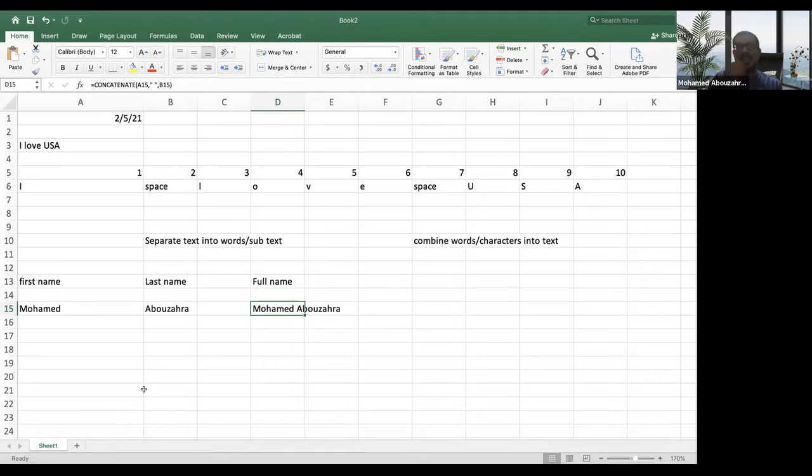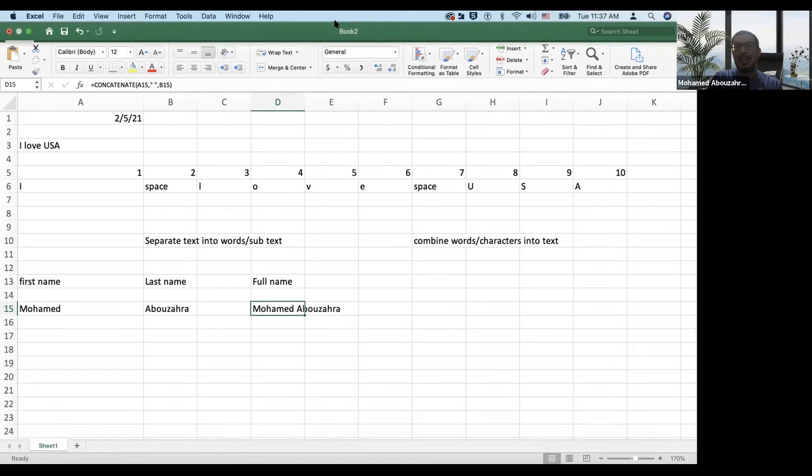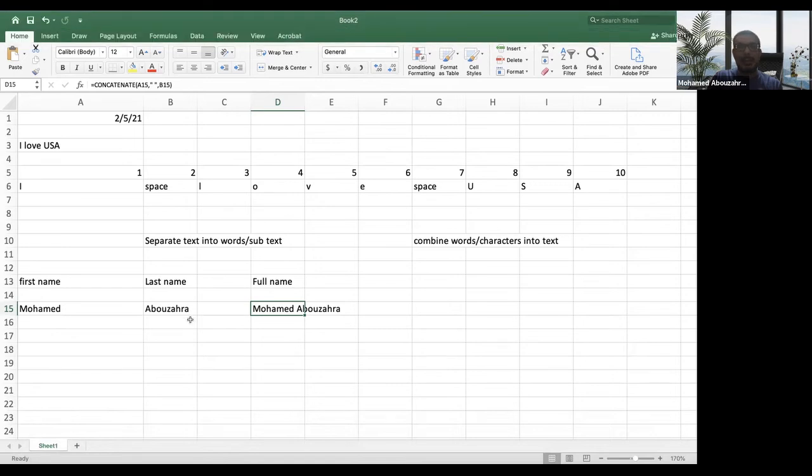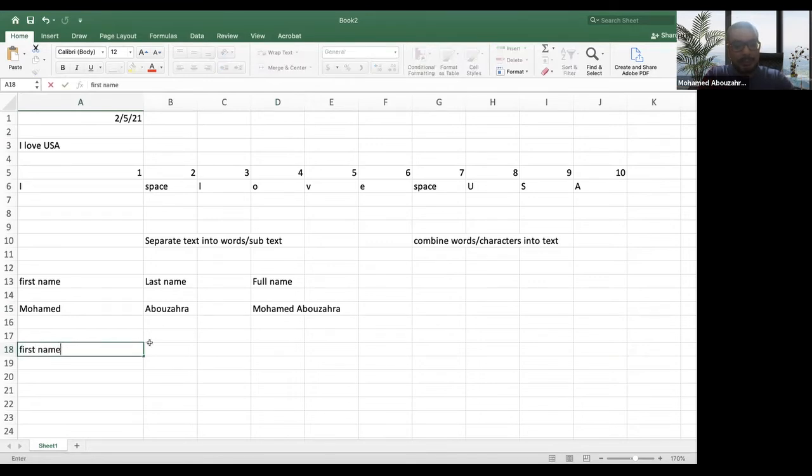The concatenate function is very, very simple, and the only catch, or the only problem that you may face, is including explicit features in your text. Okay, so we'll do another example, the example that you see in the mock exam, the sample exam, when you get to do it. So let's say we have first name again, we have last name, and we have a company name called csumb.edu.